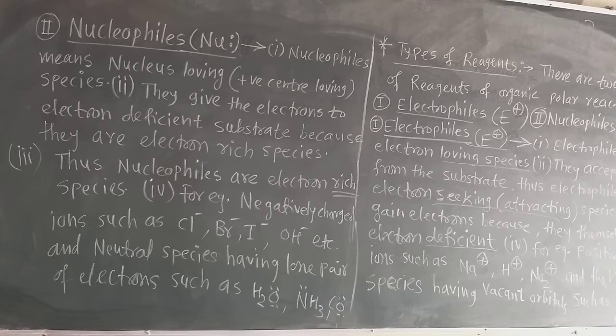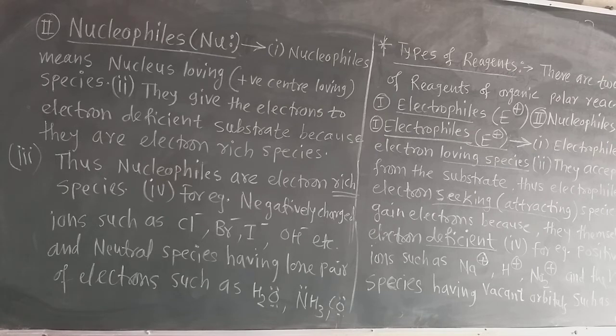Now you know that water has two lone pairs of electrons on the oxygen atom. In ammonia, on nitrogen there is one lone pair of electrons. Again in carbon monoxide, oxygen has a lone pair of electrons. Such neutral species which have the lone pair of electrons are the nucleophiles. Then can you distinguish between electrophile and nucleophile? There are four main points.